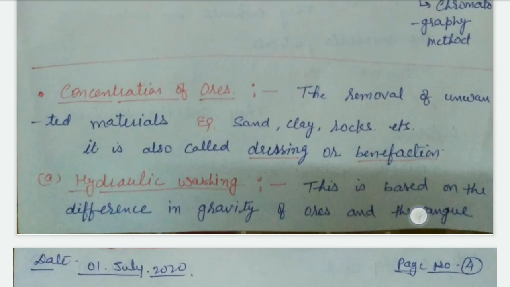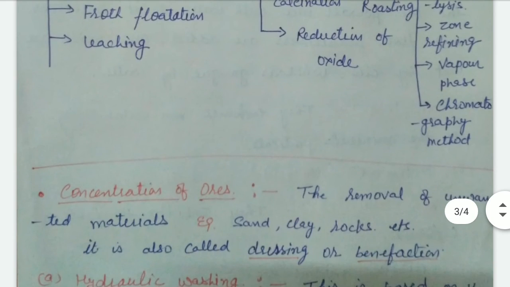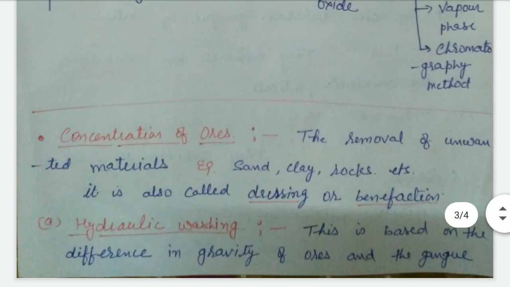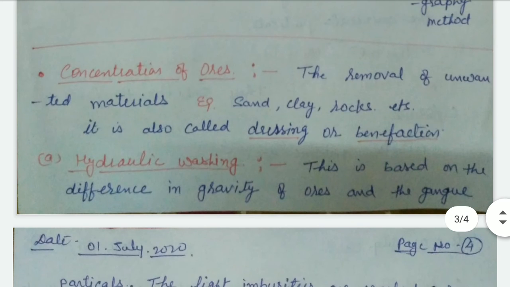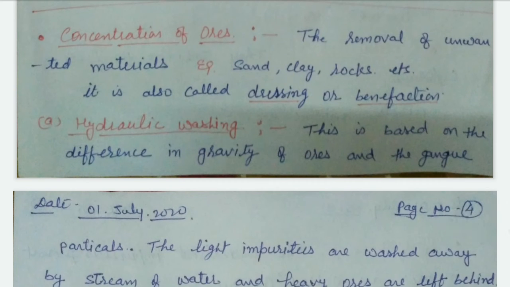Now first, we are talking about the concentration of ore. It is the removal of unwanted material like sand, clay, rocks, etc. The concentration of ore is also called dressing or beneficiation.